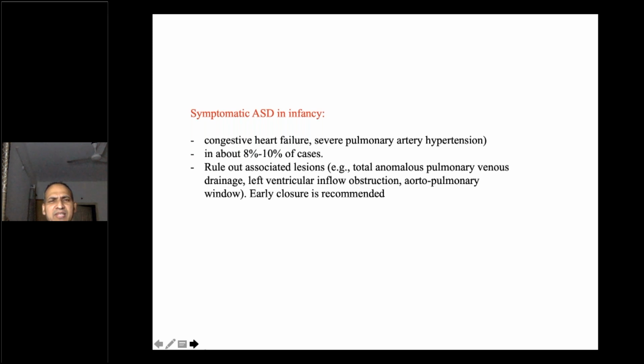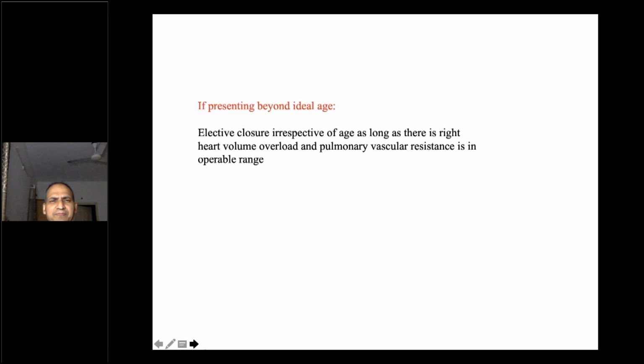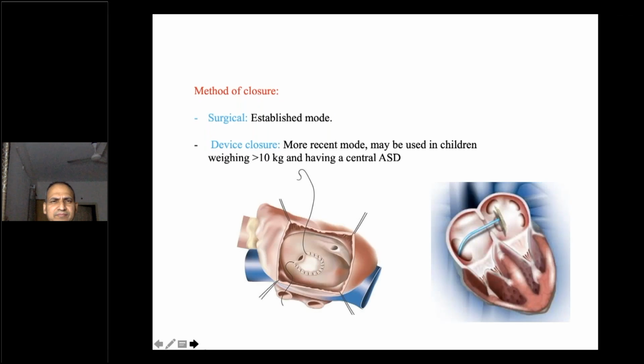So always, if there is heart failure with ASD, we rule out associated lesions like TAPVC, left ventricular outflow obstruction, aortopulmonary window, etc. And if there is heart failure, we always close as early as possible. Now, if the presentation is beyond the ideal age, elective surgery is done irrespective of age, as long as there is right heart volume overload and pulmonary vascular resistance is in the operable range.